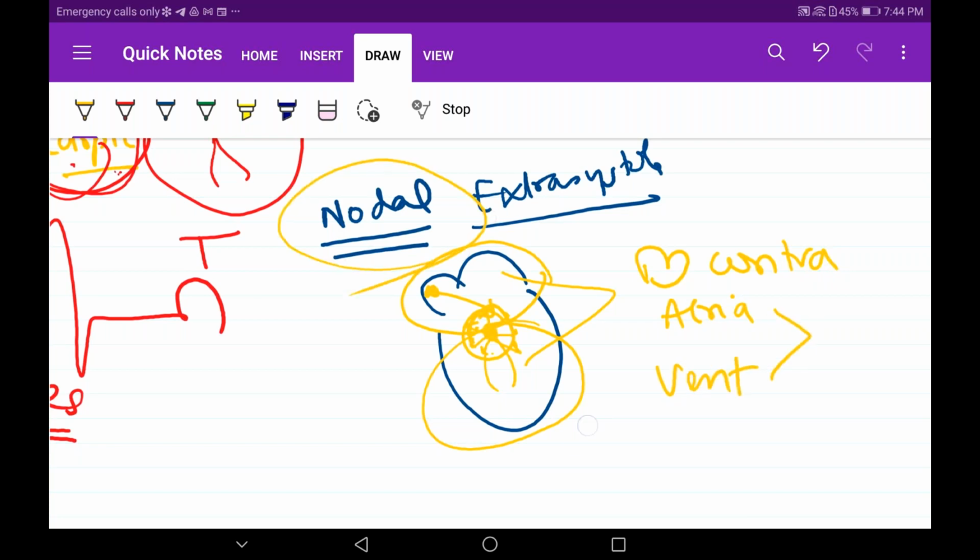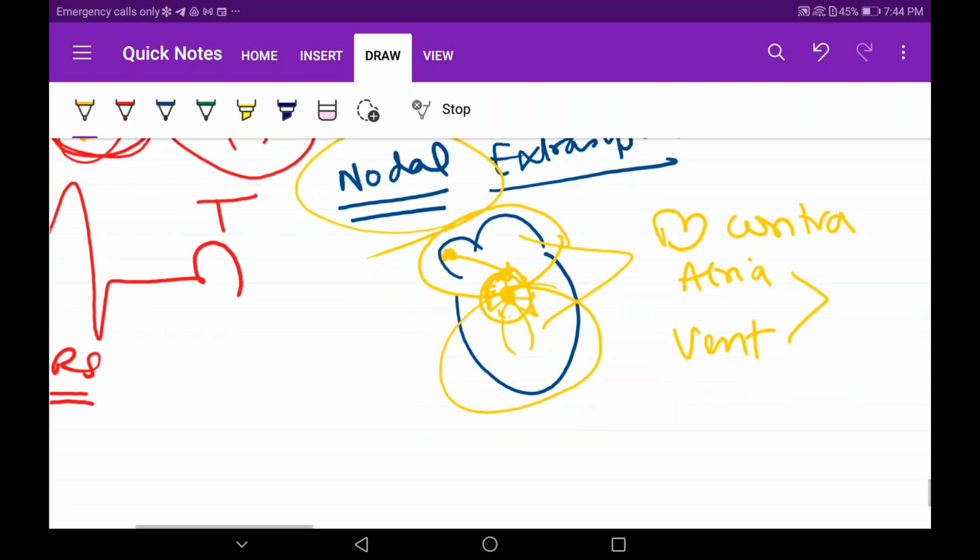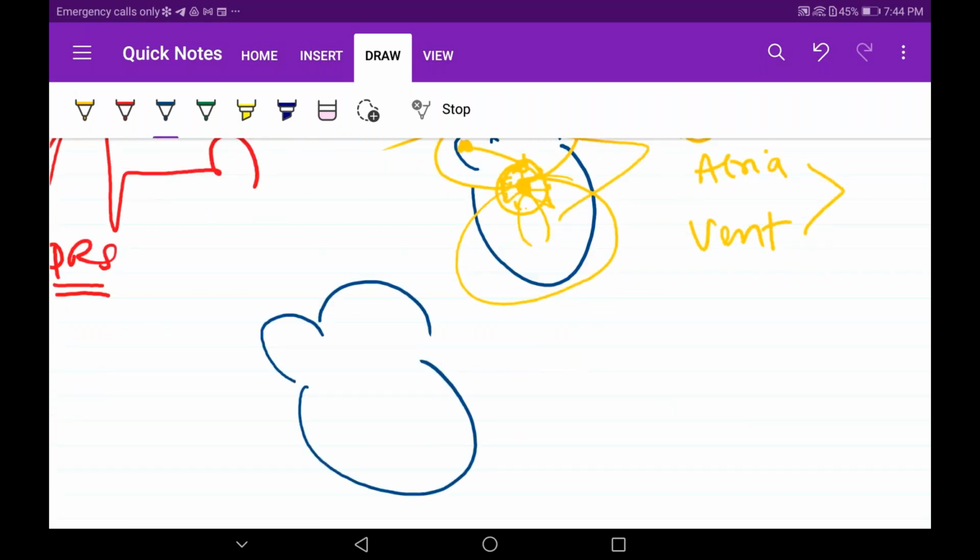Do not go in detail, guys. Do not go in detail for this. Just remember the definitions, how we are dividing. It's not required at this level, and in theory also they will not ask so much.